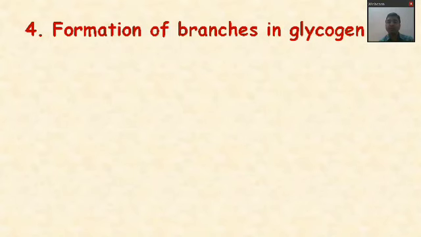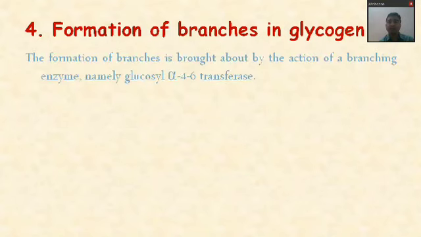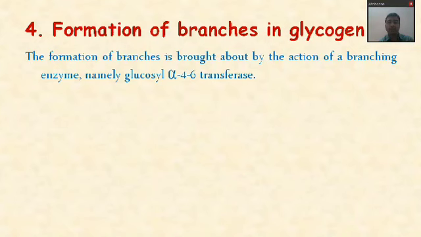Then formation of branches in the glycogen. These branches are formed by the enzyme namely glucosyl alpha 4,6 transferase. This enzyme performs two functions.